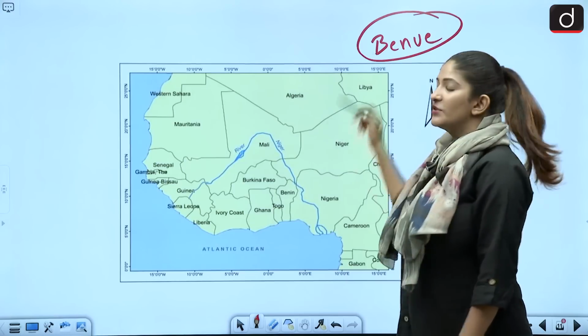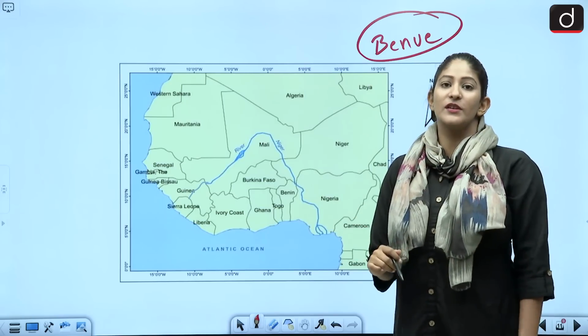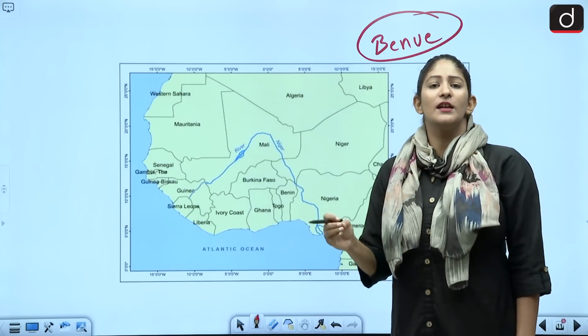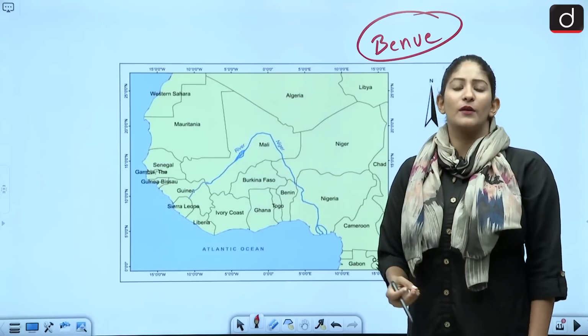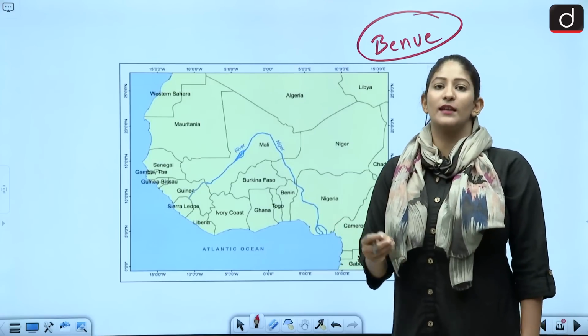These are the two largest rivers of West Asia. So we have to know about such regions which are very prominent in case of volume, if they are the best or the biggest or the tallest in their own regions.